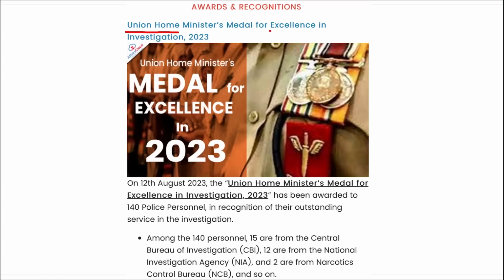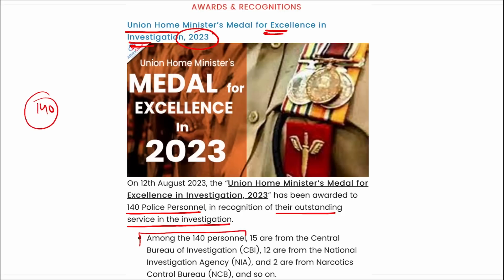Next, Union Home Minister's Medal for Excellence in Investigation 2023. Remember, recently this medal has been awarded to 140 police personnel in recognition of their outstanding service in investigation. Among the 140 personnel, 15 are from the Central Bureau of Investigation, that is CBI, 12 are from NIA, that is your National Investigation Agency, and 2 are from Narcotics Control Bureau, and so on. So remember, 15 from CBI, 12 from NIA, 2 from NCB, and so on.